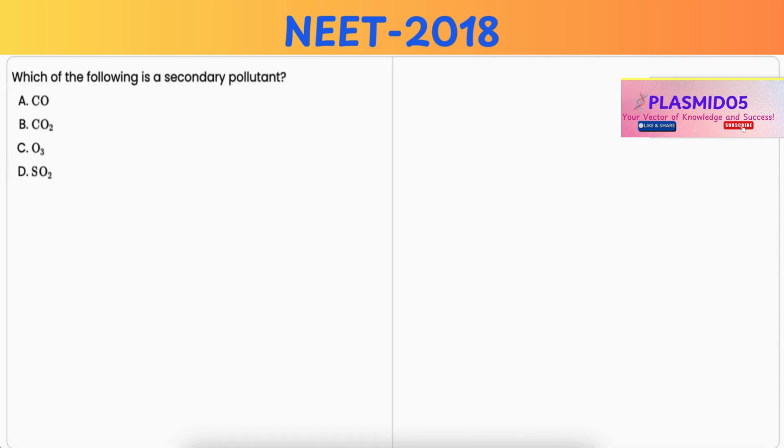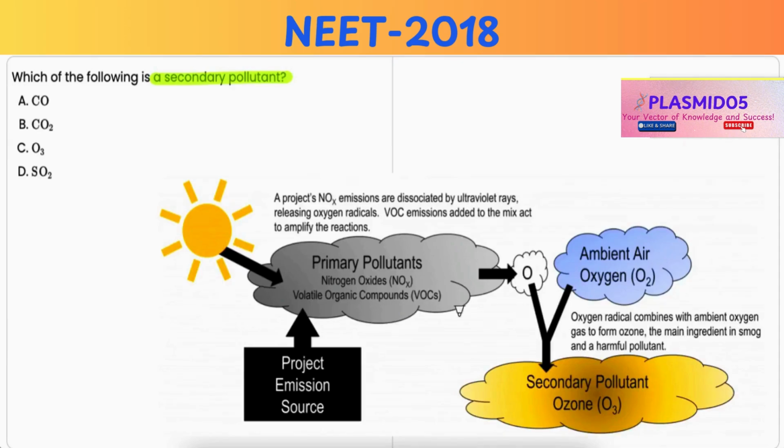In this question, you have to identify a secondary pollutant. Now, ozone is the secondary pollutant from the given options because it is not directly emitted into the atmosphere, but it is formed through chemical reactions involving primary pollutants and sunlight.